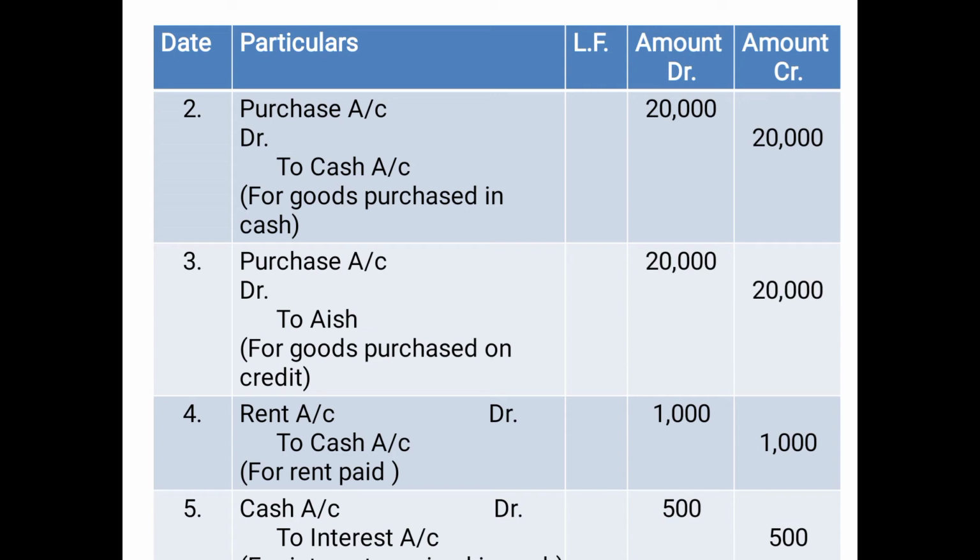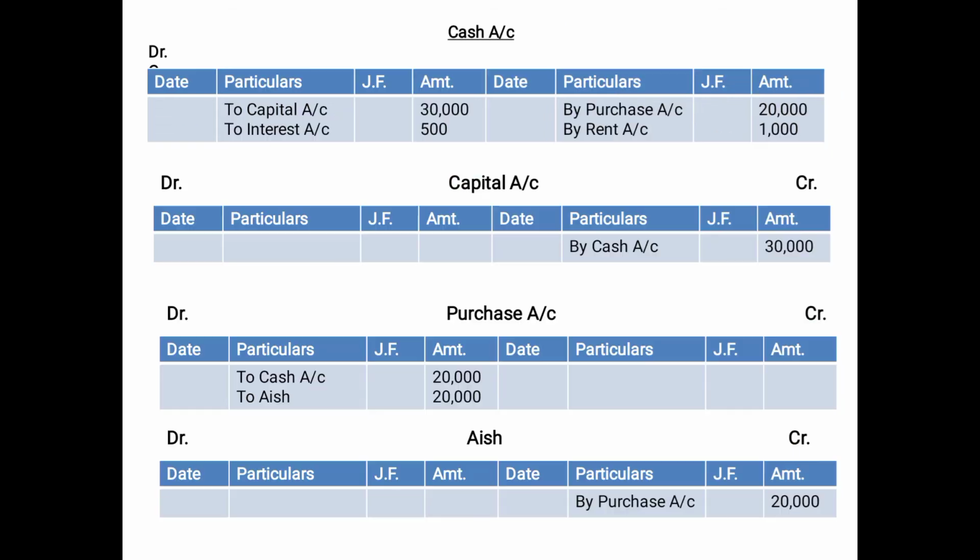While posting the entry in the purchase account, since purchase account is debited, we will post the credit aspect. What is credited in the entry? Ash is credited in the entry, and therefore Ash will be posted on the debit side of the purchase account as to Ash 20,000. Now while preparing the Ash account, Ash is credited in the entry, therefore we will record the debit aspect. And what is debited in the entry? Purchase account. Since purchase account is debited in the entry, it will be posted on the credit side of Ash, that is, by purchase account 20,000.